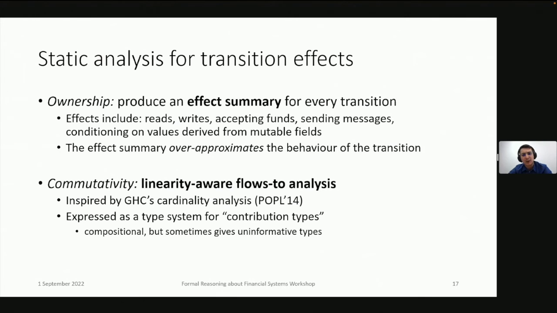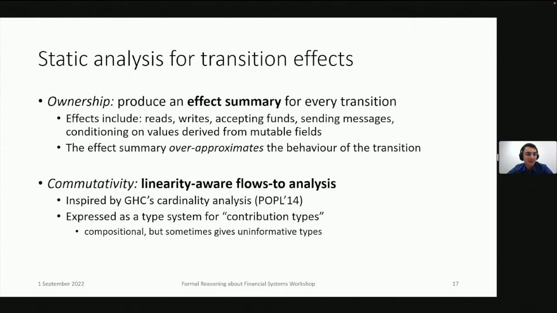And the effect summary says, for example, things like this transition might read from that field, it may write to a different field, and it may accept some native tokens, for example. This gives us enough information to apply ownership analysis and identify which transactions do not interfere with each other. Commutativity is a lot trickier, and a large part of the paper is about commutativity. I'm not going to go into a whole lot of detail in this talk.